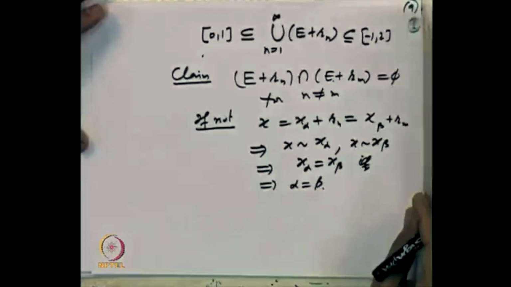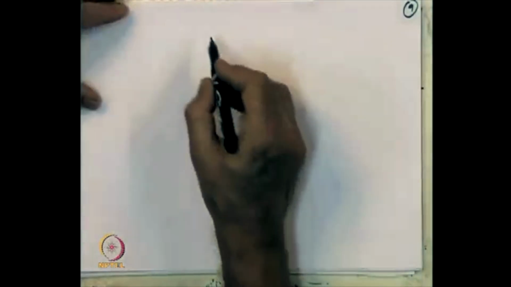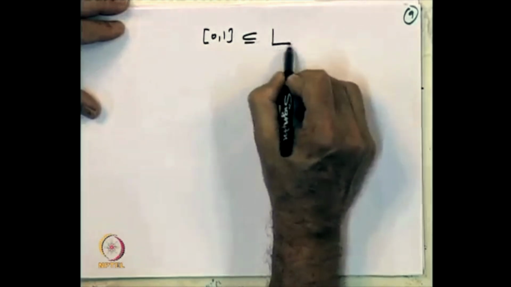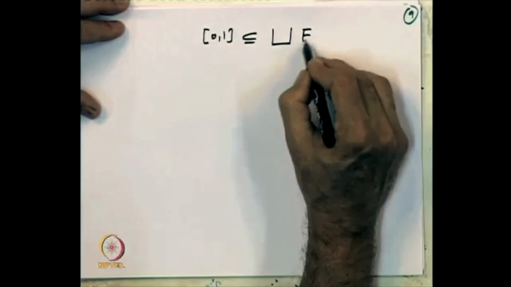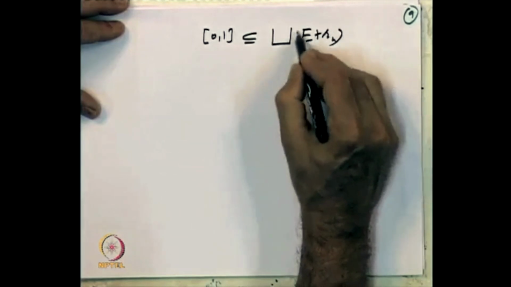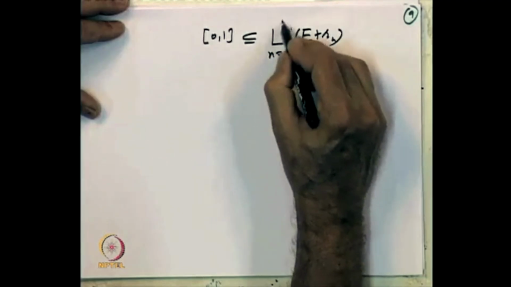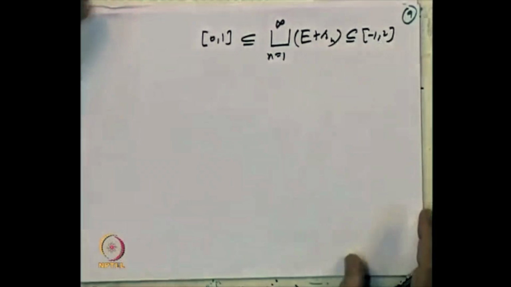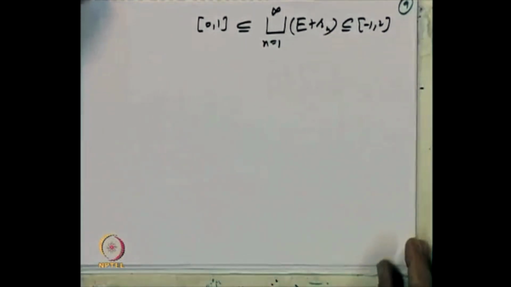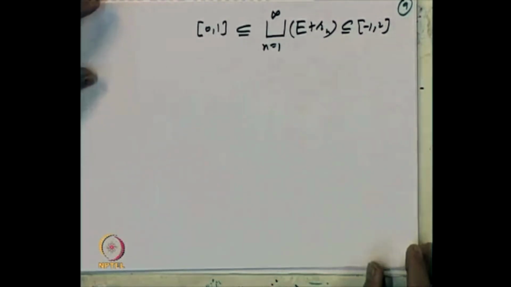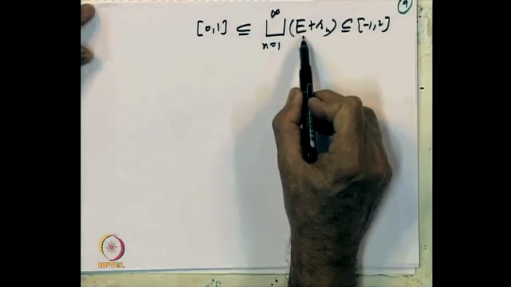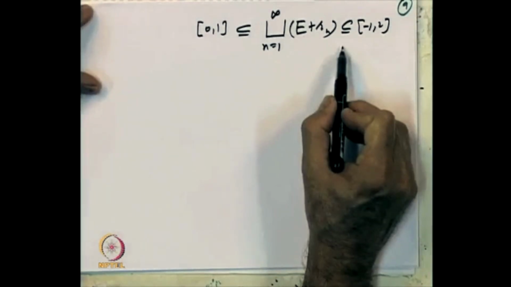So as a consequence, let us write that [0, 1] is contained in a disjoint union of E plus Rn, n equal to 1 to infinity, and that is contained in [-1, 2]. Till now we have not done anything except define an equivalence relation, and using the axiom of choice we constructed a set E, and this has this property.